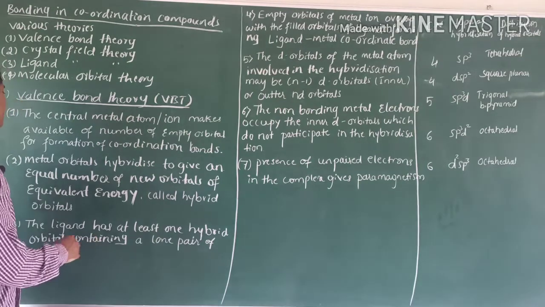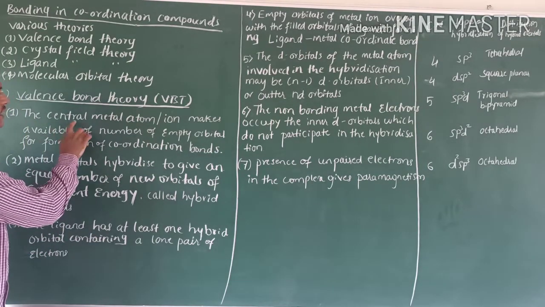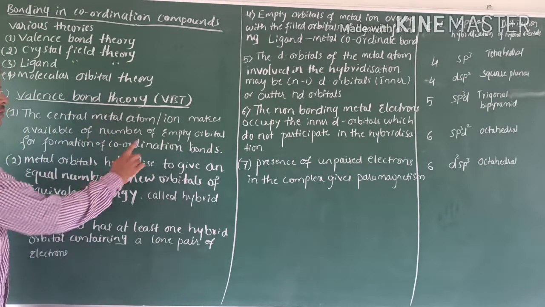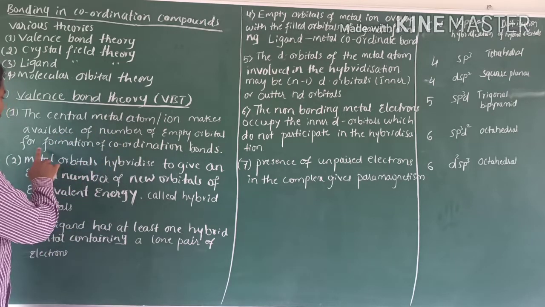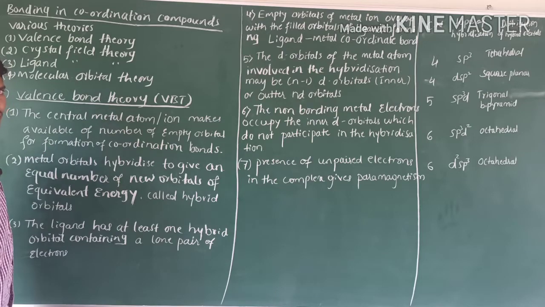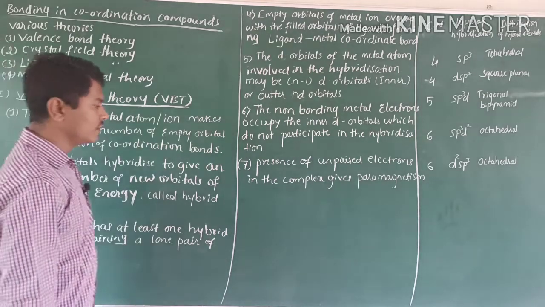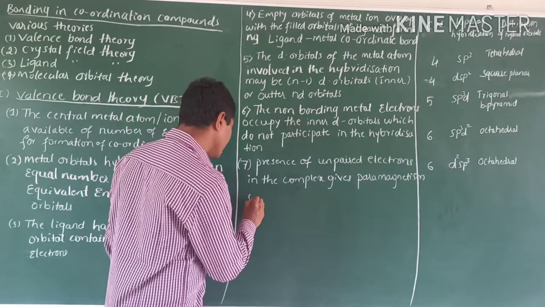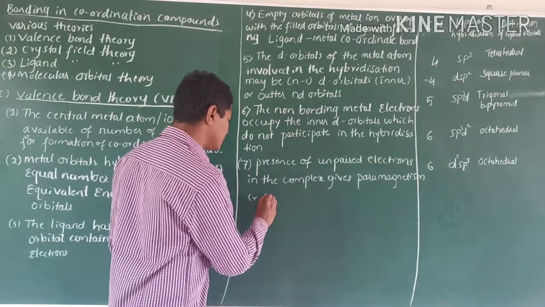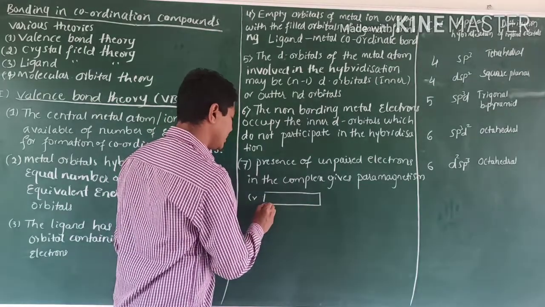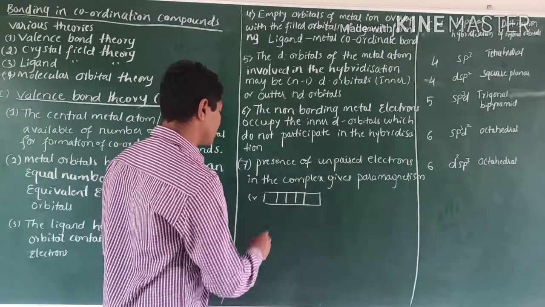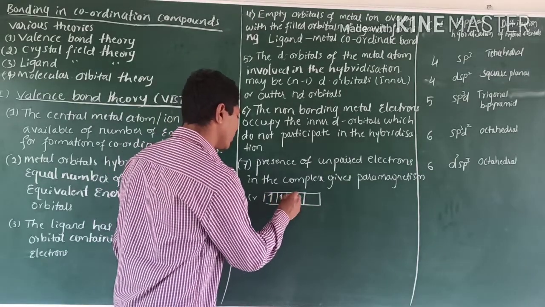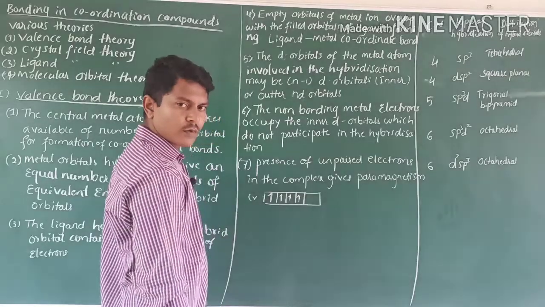In that, the first one is the central metal atom or ion makes available a number of empty orbitals for formation of coordination bonds. For example, take an example of chromium here. For this, d orbital is chromium having 4 electrons.